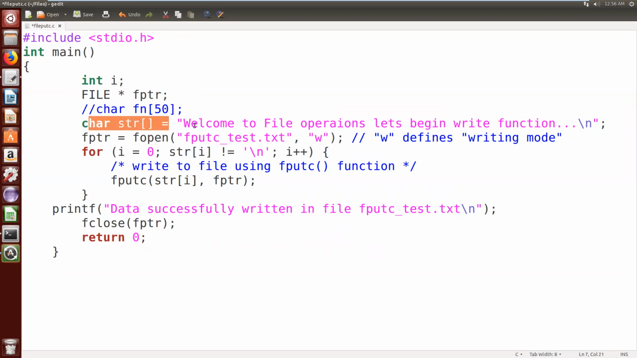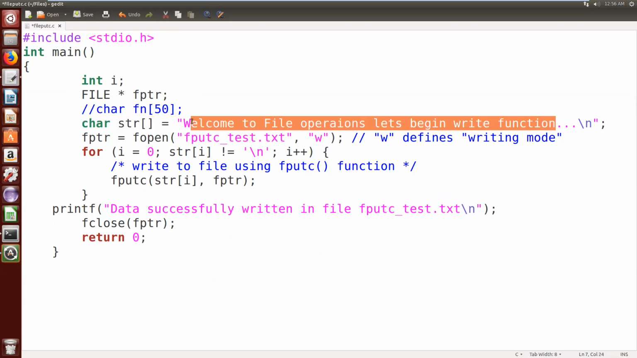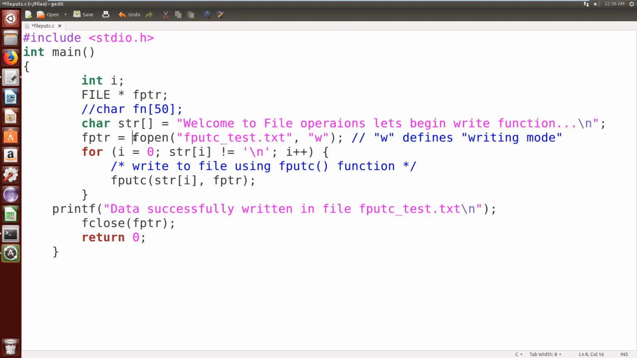Here I have some text: Welcome to file operations. Let's begin write function. This text I want to write into my file. So my file name is fputc_test.text. Now I want to write the contents into the file. In that case, I need to open the file in write mode.